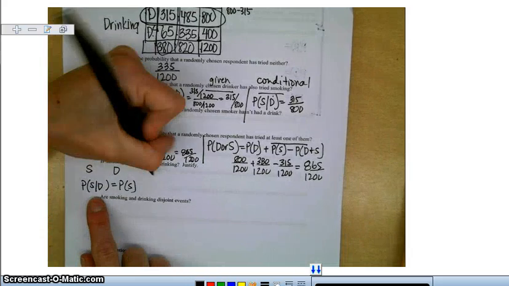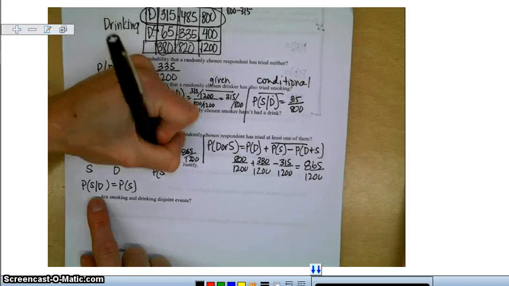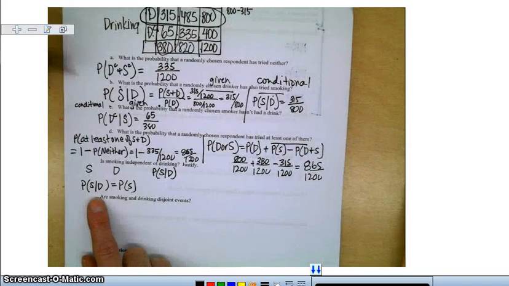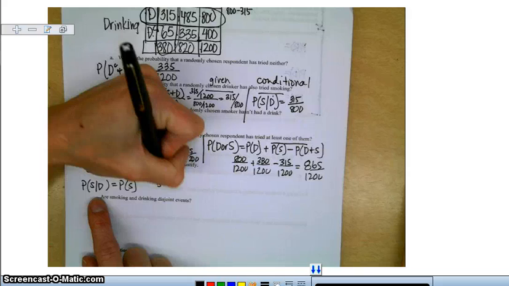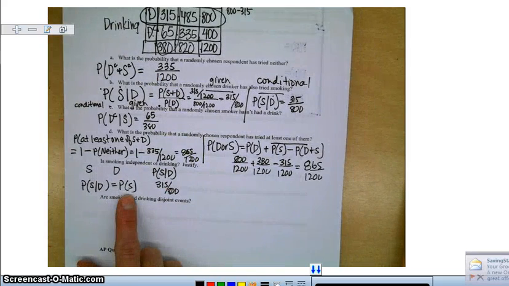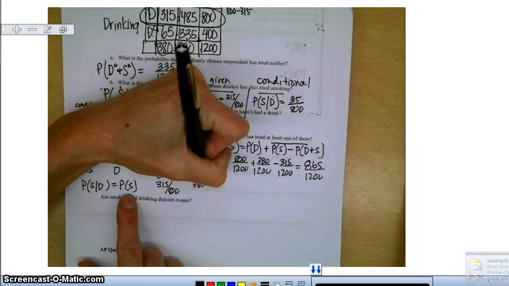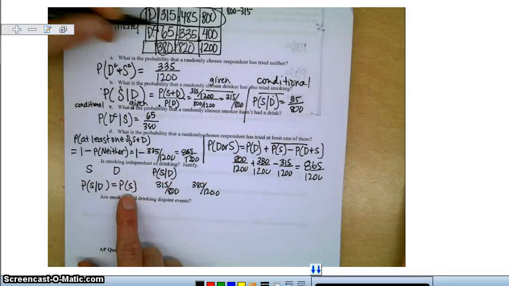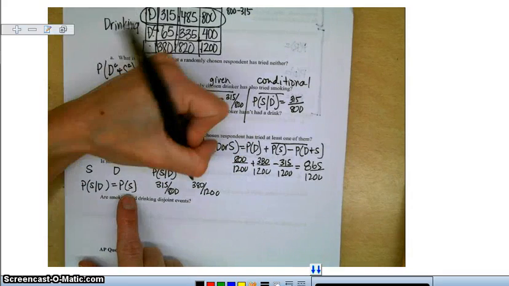First, the probability of smoking given drinking, which we already found in part B, is 315 over 800. And the probability of just smoking is 380 out of 1200, from the original information.